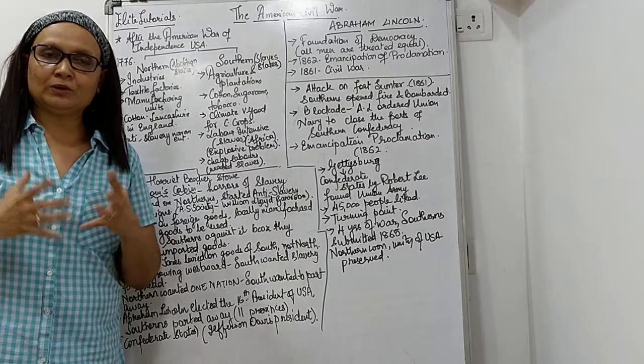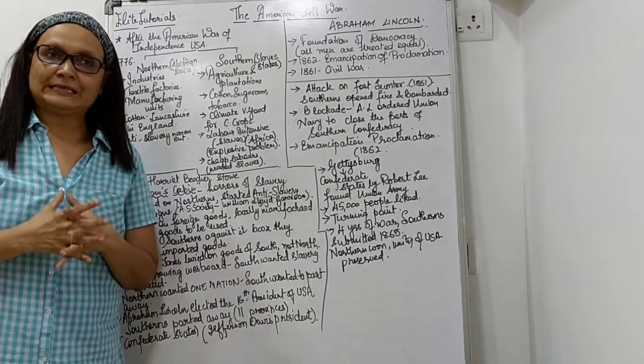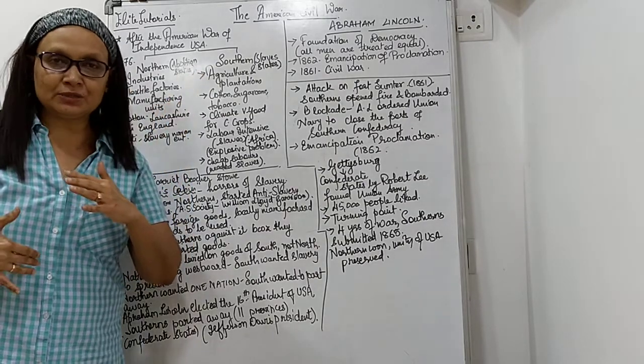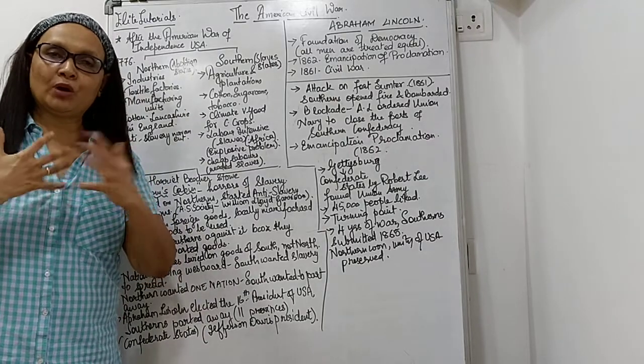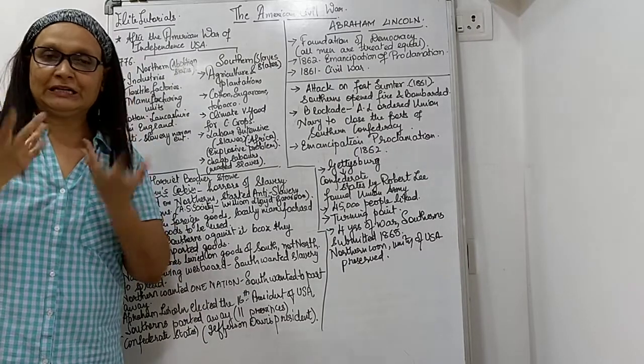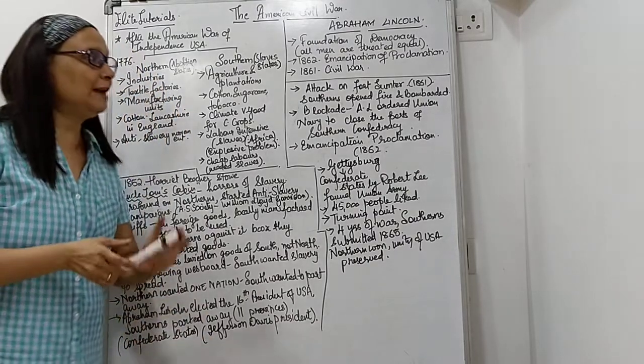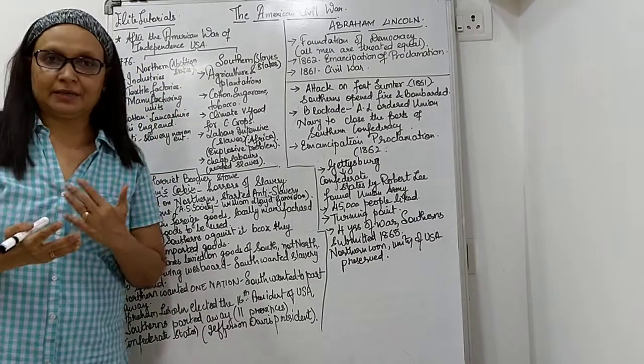A civil war is a war which happens within the country. For example, if there is a war between the north states of India and the south states of India, this war will be called a civil war. Fortunately, that should never happen. Now, the chapter is all about what happened in America.